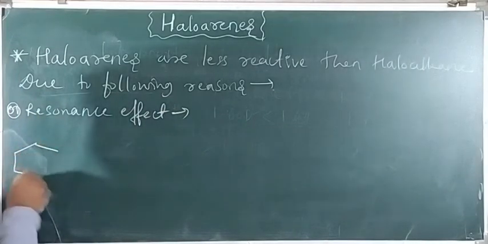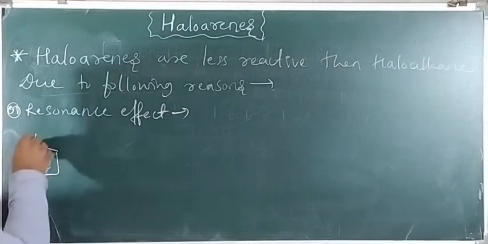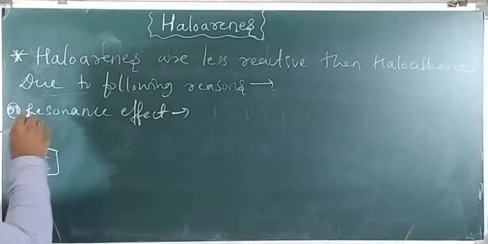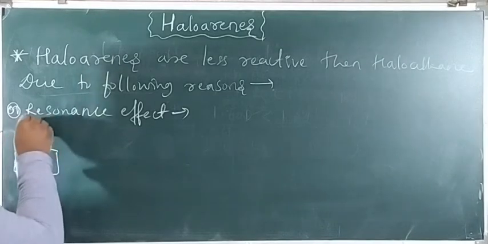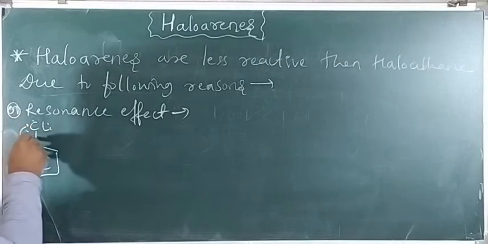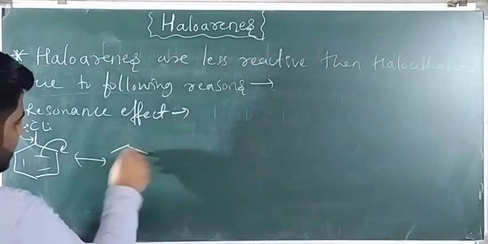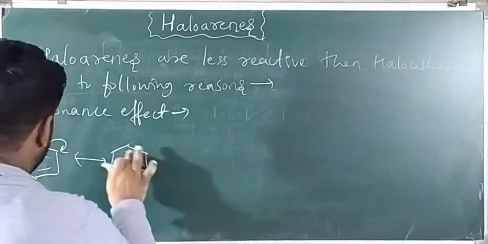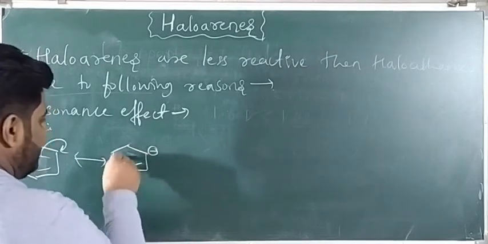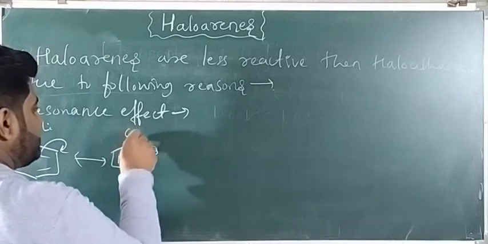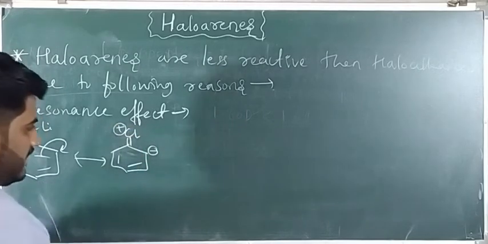When we take any halogen atom, I will take chlorine. Chlorine has lone pair electrons here. These lone pair electrons come here, and so we get a structure with a negative charge, a double bond with Cl, and a positive charge on Cl.